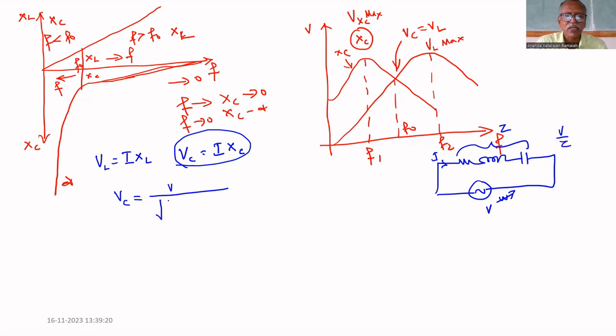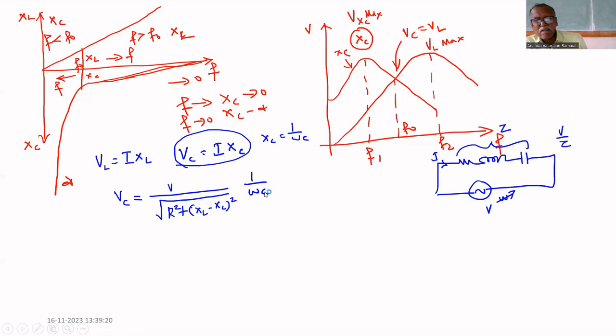Z is what? The modulus of Z is the square root of R squared, the real part squared, plus the imaginary part squared, that is, XL minus XC whole squared. We need not bother about the sign. XC equals 1 by omega C. So I equals V divided by the square root of R squared plus XL minus XC whole squared.